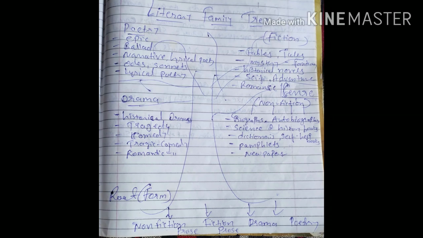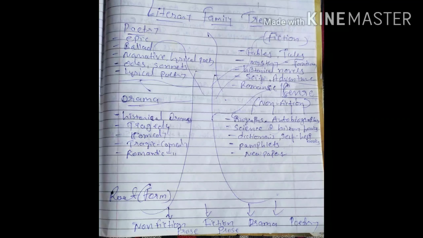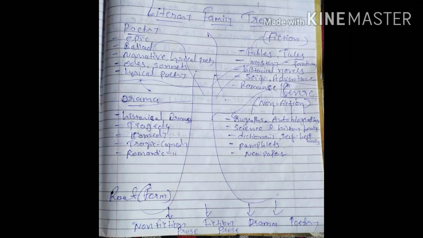For example, on a children's channel, you have found characters that are created, Tom and Jerry, then Disney characters like Mickey Mouse. They are fictional. So in literature, we can add mystery, historical fiction, fantasy, science fiction, horror, adventure novels, classics, and many more. So these are the genres of fiction.